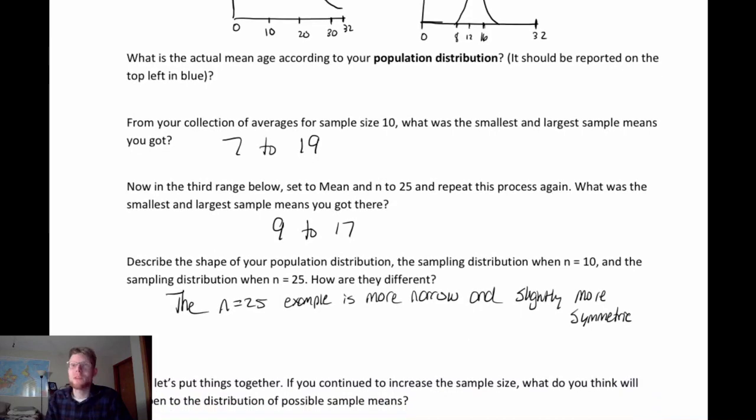But they're both similar in the sense that they're both relatively symmetric, and they're both centered around the true population mean.